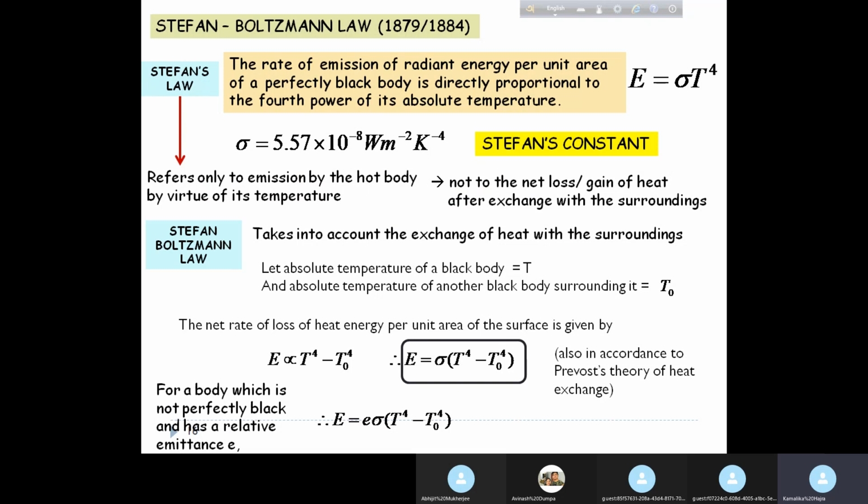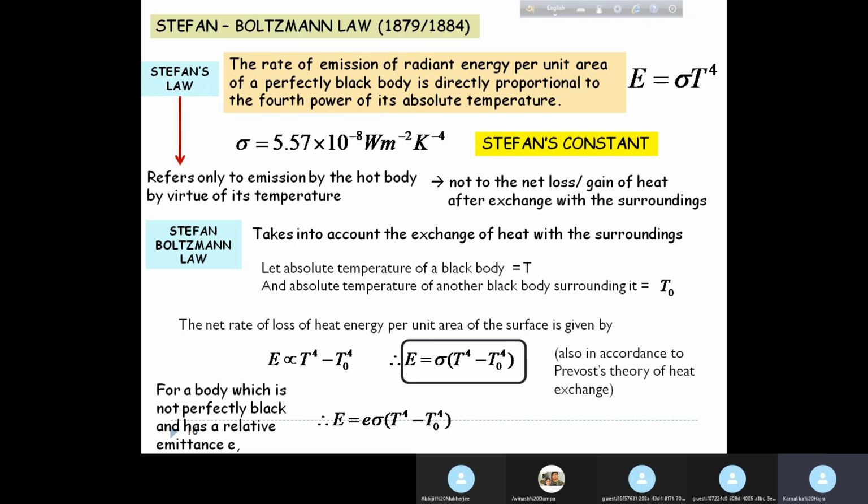Something which is a very good absorber and therefore a very good emitter will have a value of e close to 1, a high fraction, whereas if something is not a good absorber and therefore not a good emitter, then its value is close to 0. Any body will have emittance between 0 and 1.